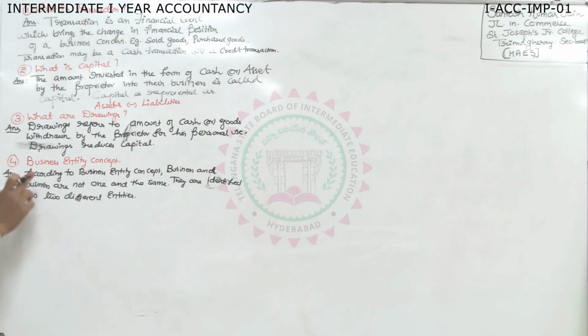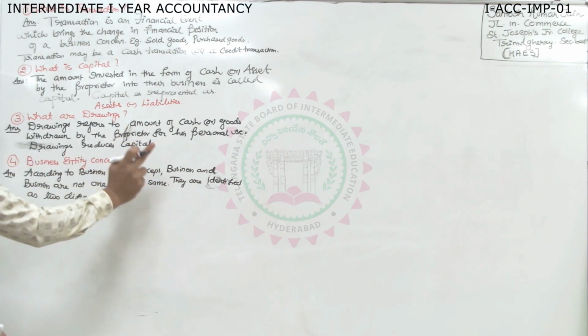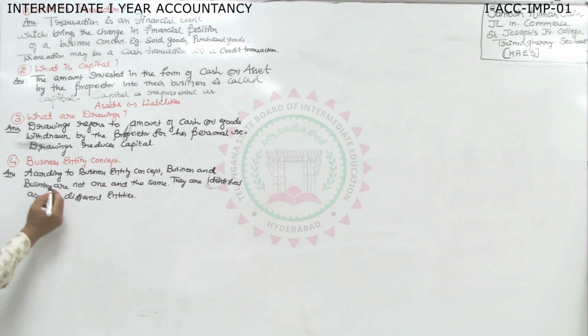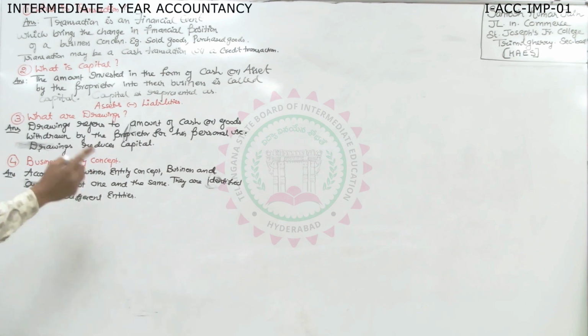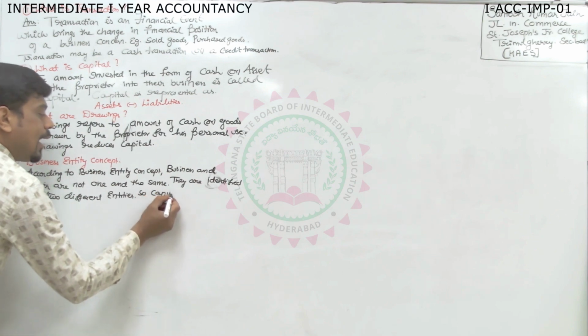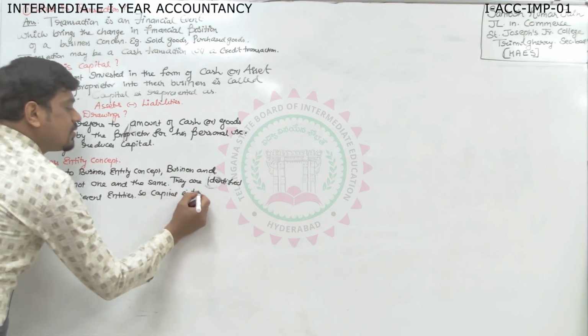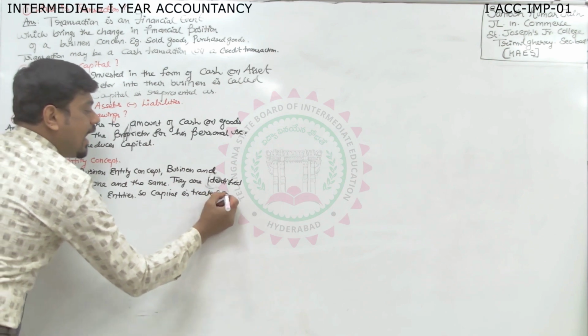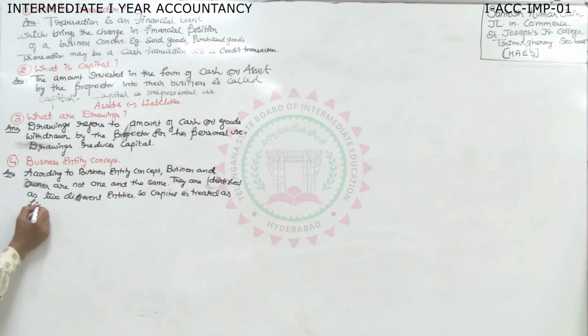Simple language. According to business entity concept, business and owner, instead of writing businessman you write owner, are not one and the same. They are identified as two different entities. Now on this, what do we record? So, capital is treated as liability.